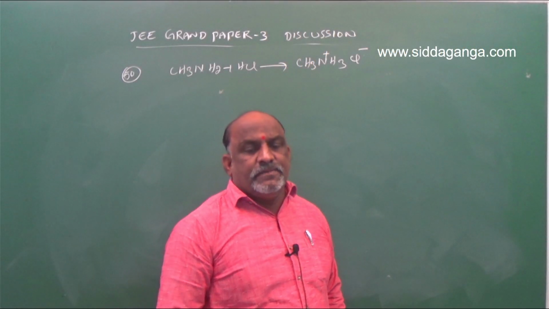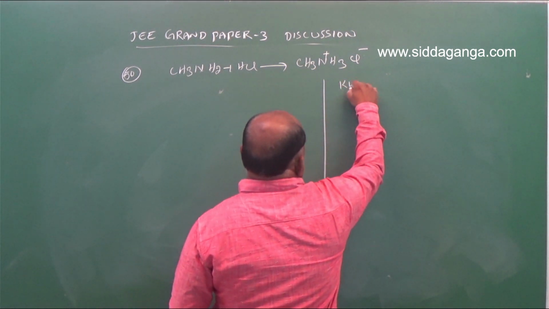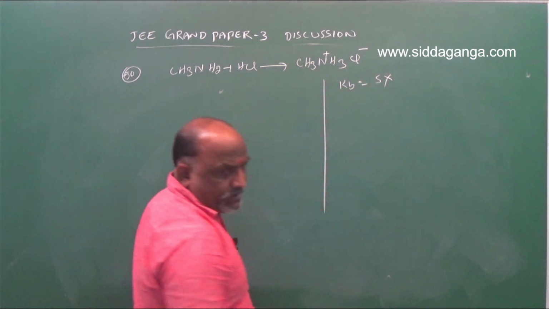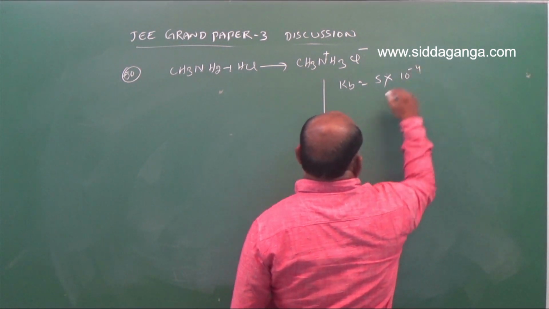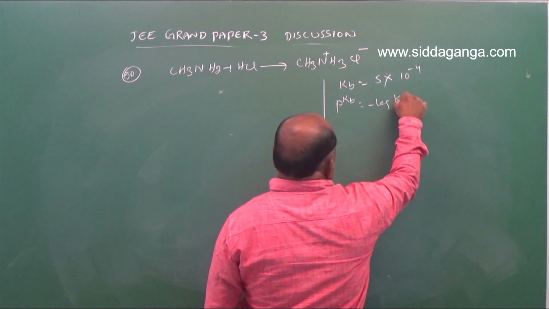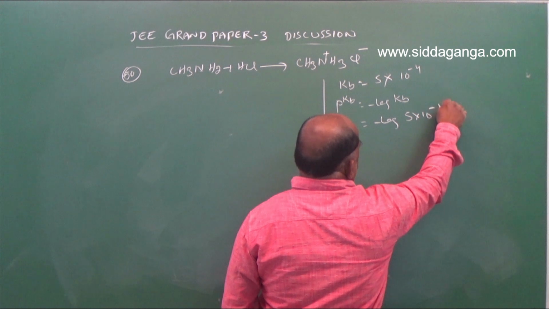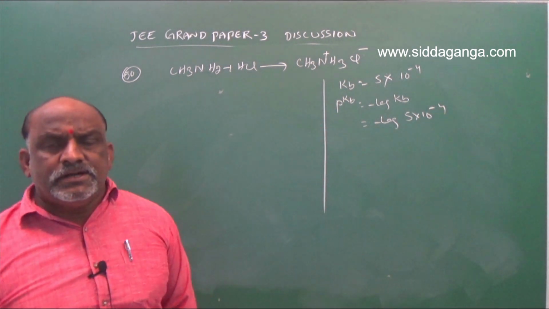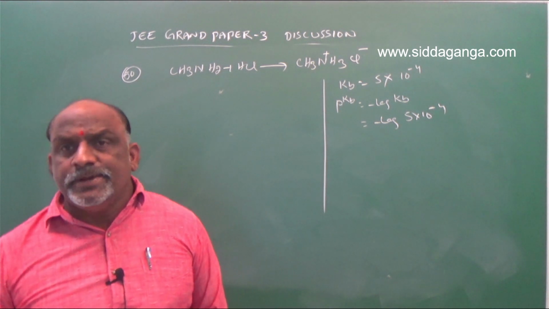CH3NH3+Cl-. Here Kb is given as 5 into 10 power minus 4. pKb is equal to minus log Kb, minus log 5 into 10 power minus 4. Because this is an example of a buffer solution numerical, you should go with pKb.